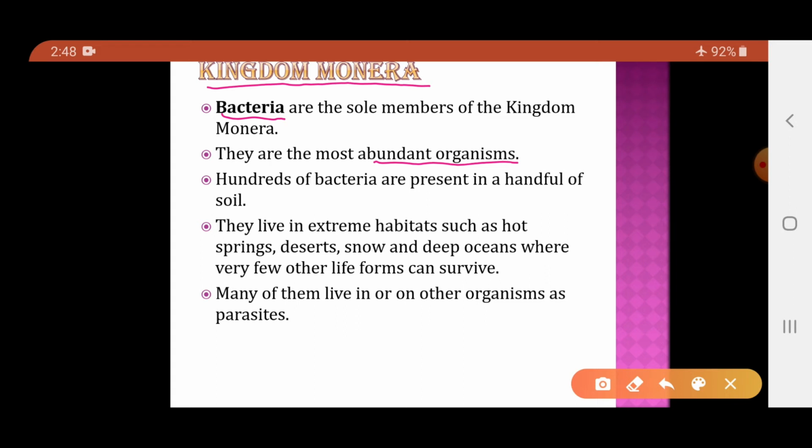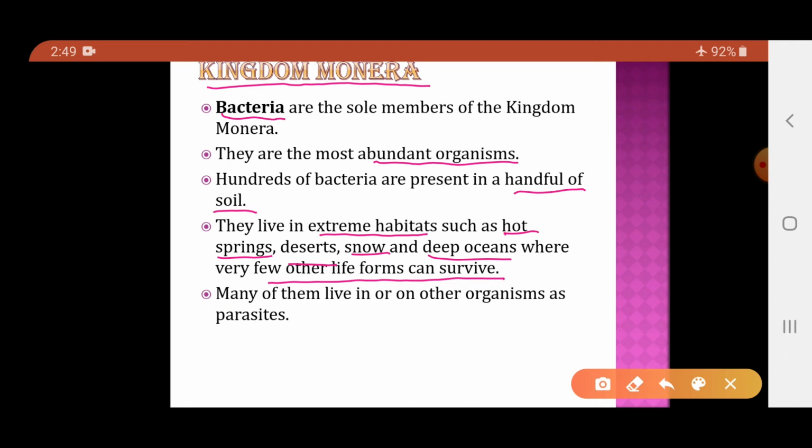Say for example, if we take a handful of soil, this handful of soil will contain hundreds and thousands of bacteria. Now bacteria are able to live in extreme habitats like hot springs. They are also found in deserts. They are found in snow. They are found in deep oceans where very few other life forms can survive. What does it mean? They can be found in extreme habitats. In these extreme habitats, other life forms can rarely survive, but bacteria can survive.